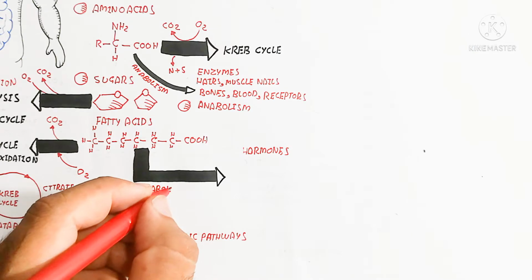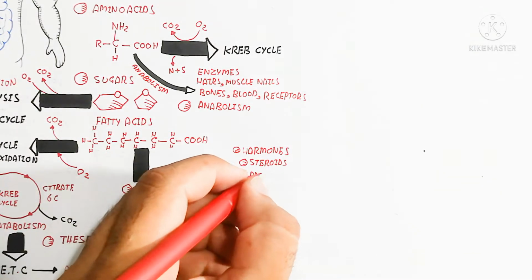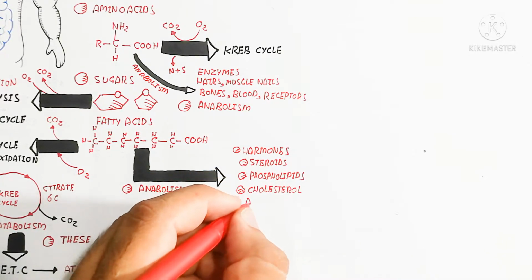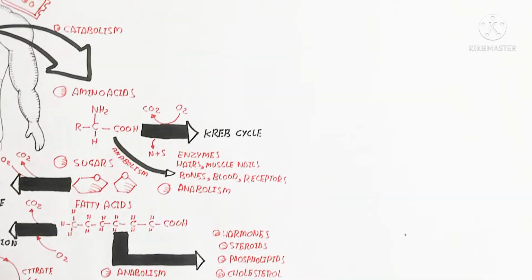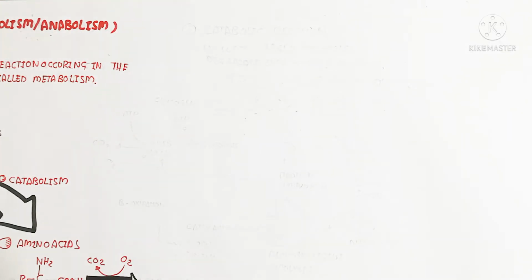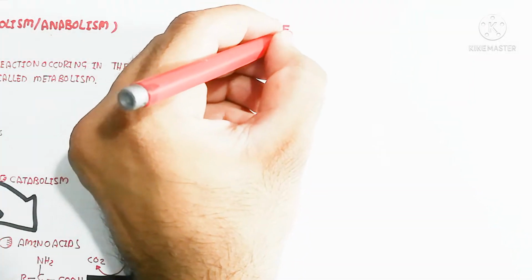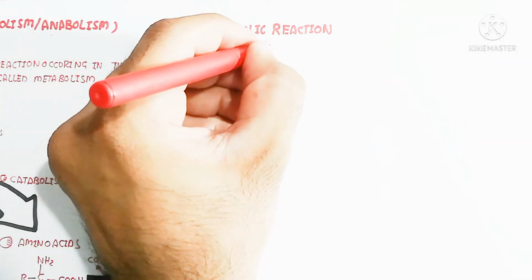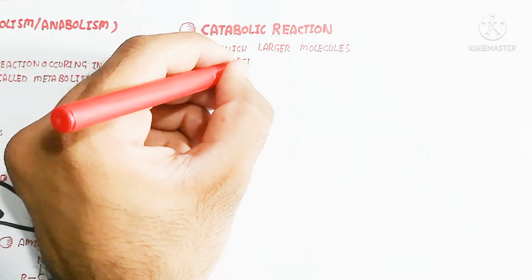What is the meaning of that? It means the smaller fatty acids are converted into larger molecules known as hormones, steroids, phospholipids, which form the plasma membrane, and cholesterol, which is used for lipoproteins and adipose tissue. So adipose tissue is basically the storage of the body in the form of fat. So the fat is also produced from sugar when the adipocyte has an excess of sugar.